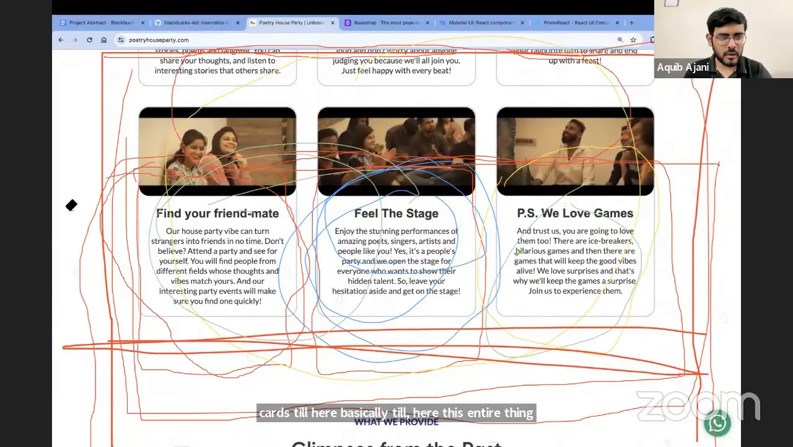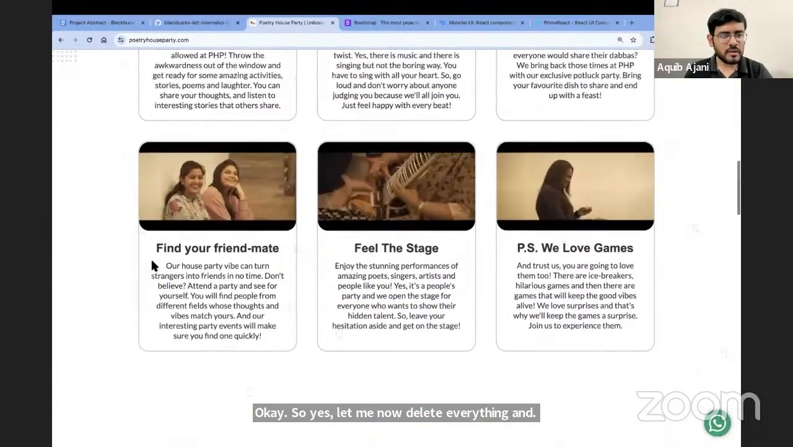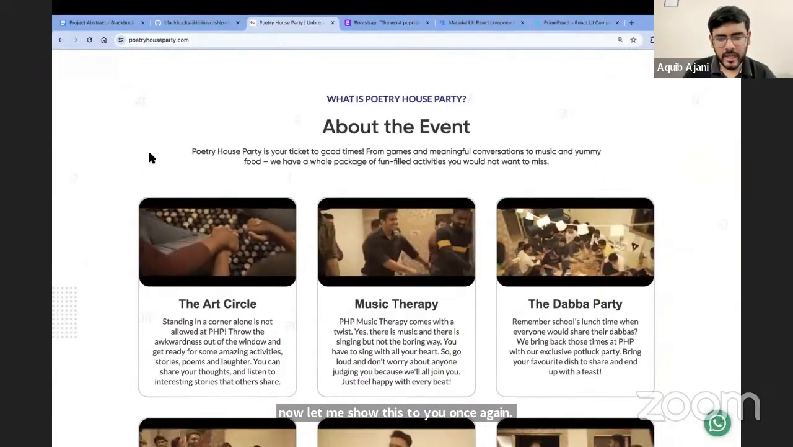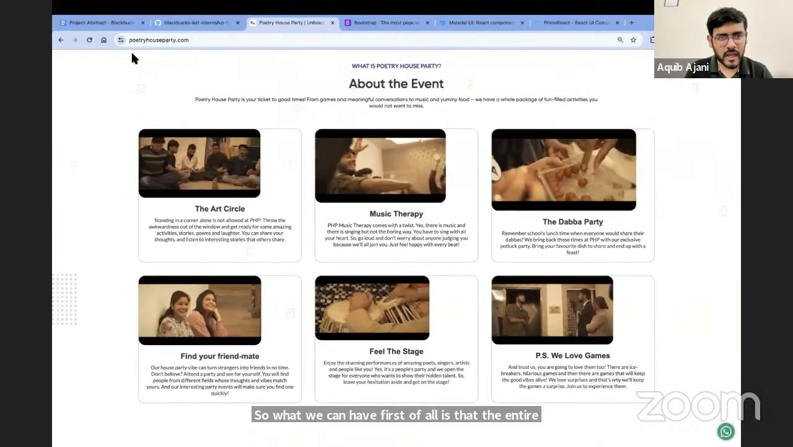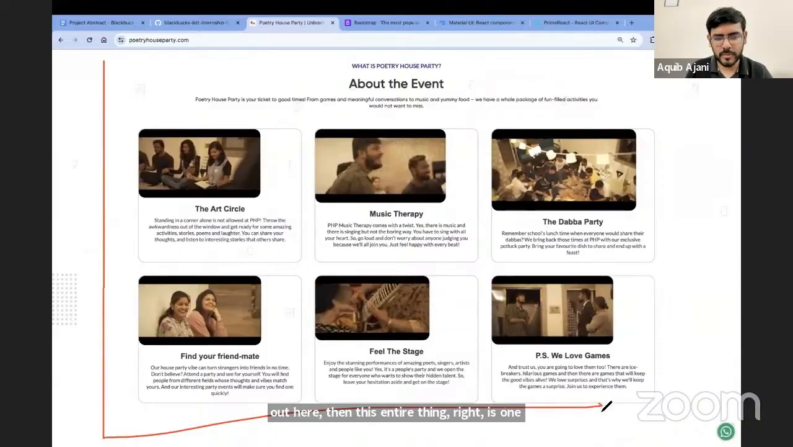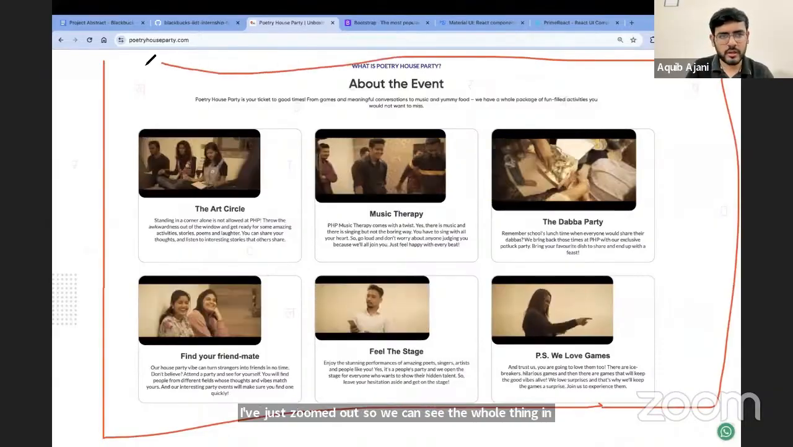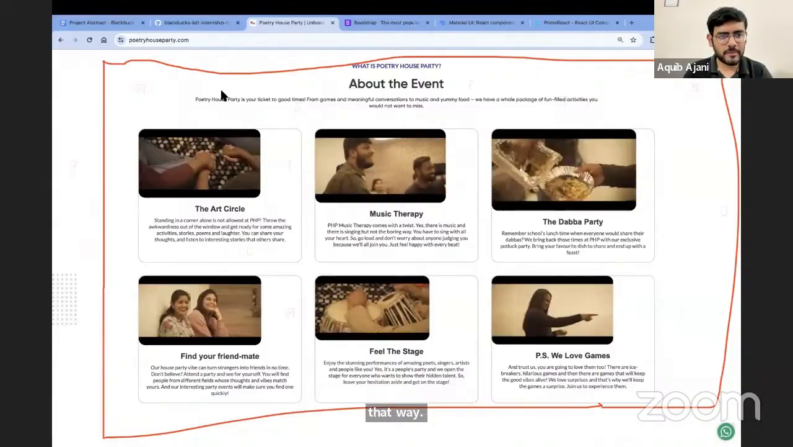So yes, let me now delete everything. Let me show this to you once again. What we can have first of all is that the entire thing can be one component. If I zoom out here, this entire thing is one component. I've just zoomed out so we can see the whole thing in one picture, but it should be zoomed in. It looks better that way. This is one. Then this top section can be one component.